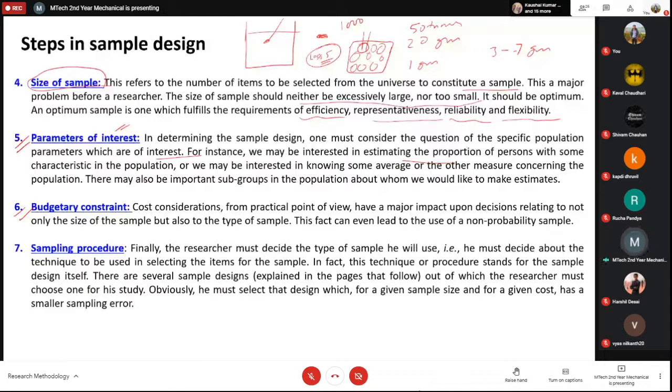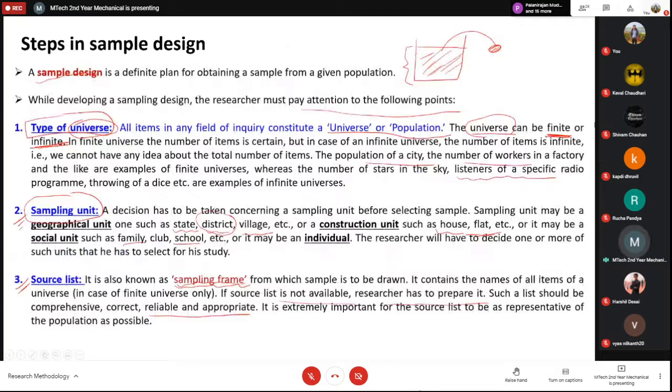And then the sampling procedure. Sampling procedure means how you do this. Taking again this example, how you want to analyze this, what is the type of sample and whether it is meeting the requirement or not. What is the technique that you are using in this? All these things you have to decide first in the sample design, and then you can actually design the sample.